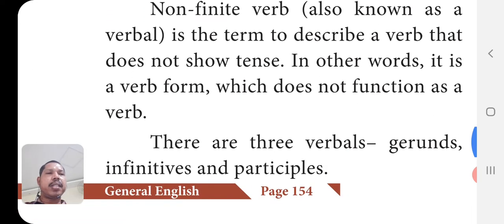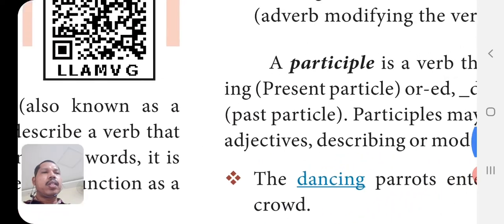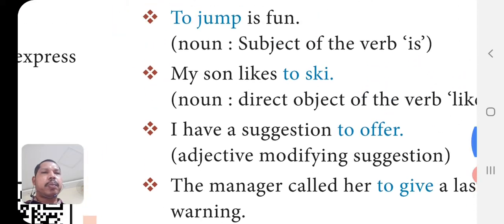There are three verbals, three non-finite verbs. One is gerunds, another one infinitives, and next one participles. In participles, present participles are there, past participles are also there. Let us see one by one.